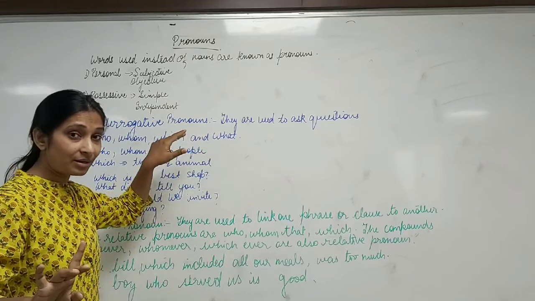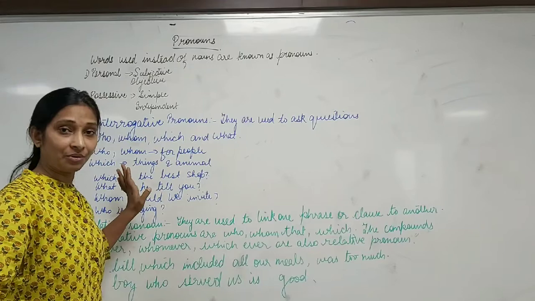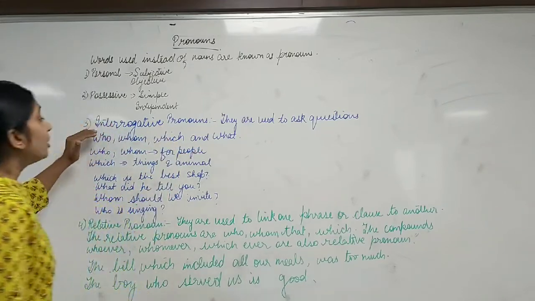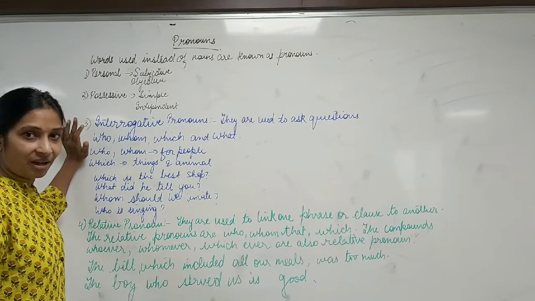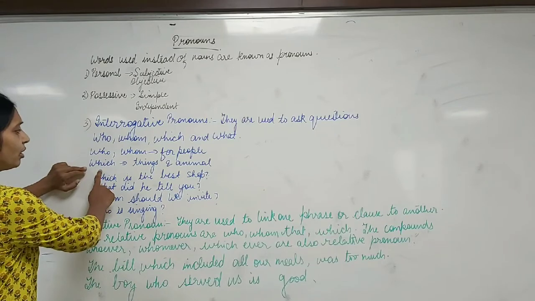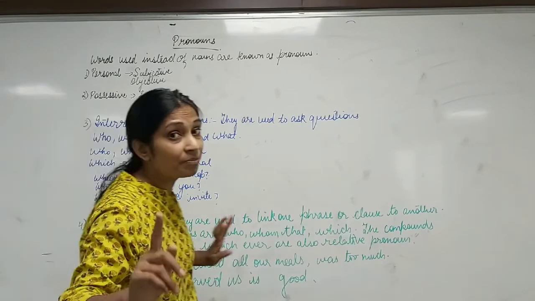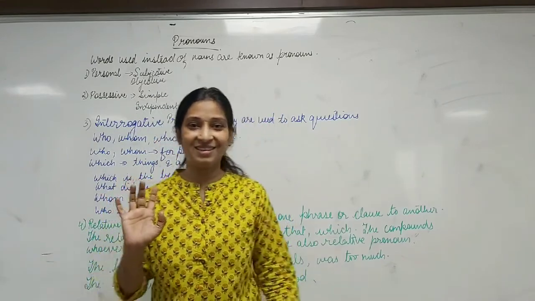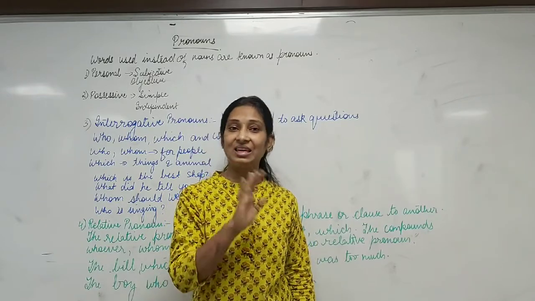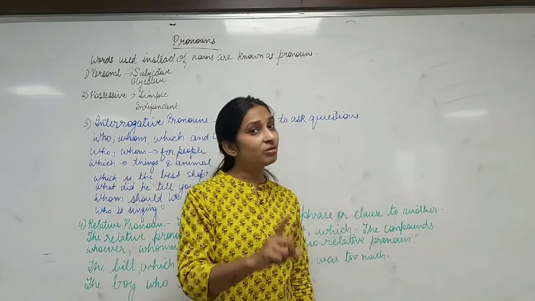I am repeating my words, children. Do not consider other questioning words as pronouns. Okay, only 4 interrogative pronouns here, right? So they are used to ask questions, and they are replacing a person, of course. But before I tell you the examples, let me also tell you that who and whom are used for persons and which is used for animals or non-living things. Which is your book? So book is a non-living thing, we can use which for it.